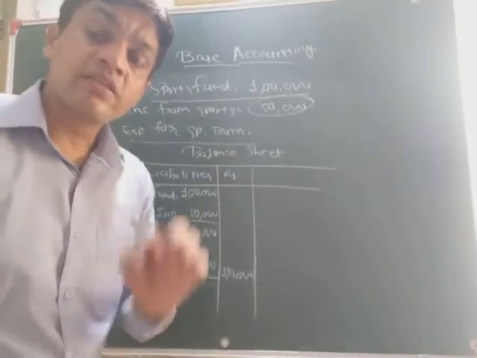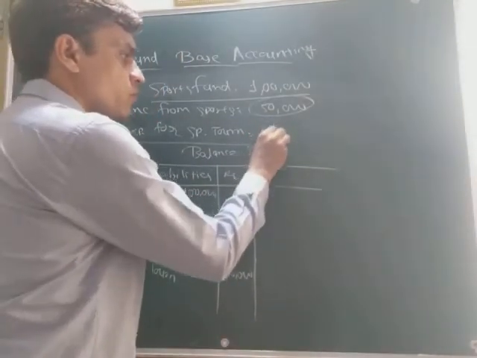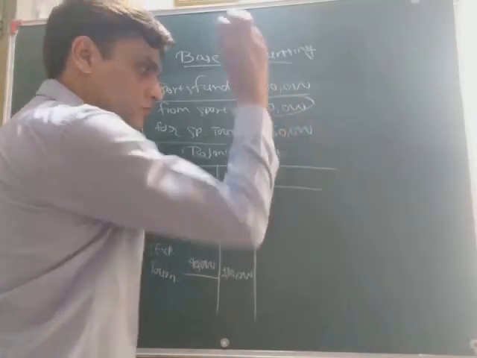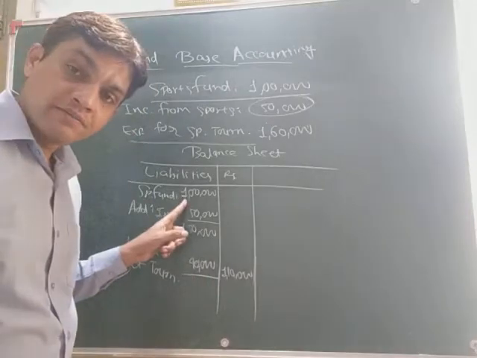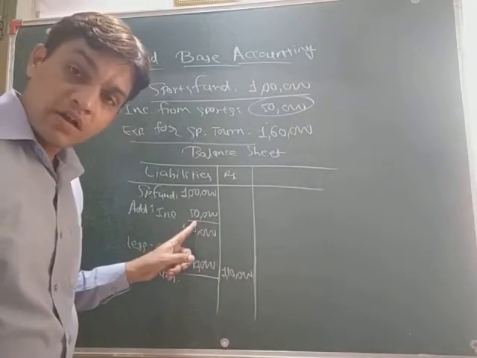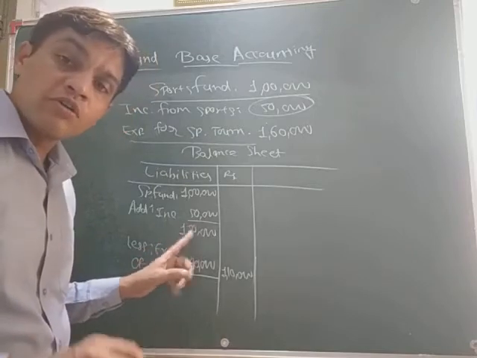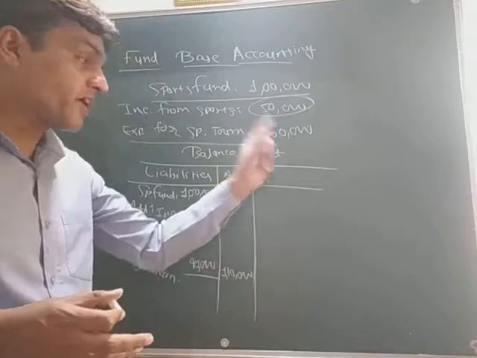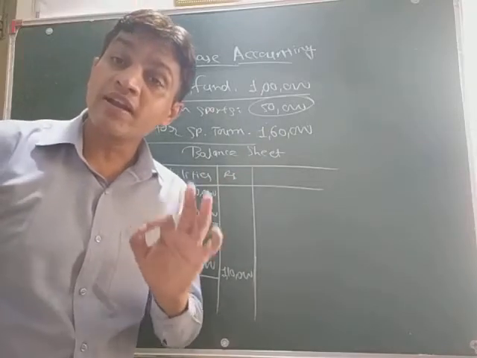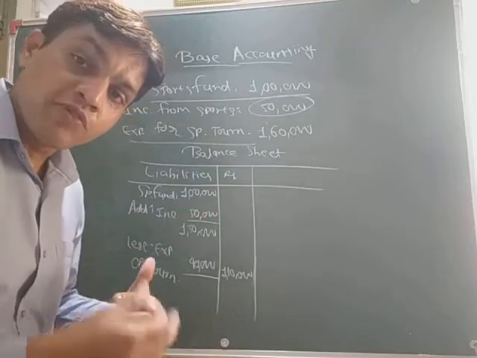Suppose the expenditure given to you is 1,60,000. Now you can check. The fund is 1 lakh. The income related to that is 50,000. So the total amount of income is 150,000. Now the expenditure is how much? It is 1,60,000. Okay. So it is more than the income and fund both.